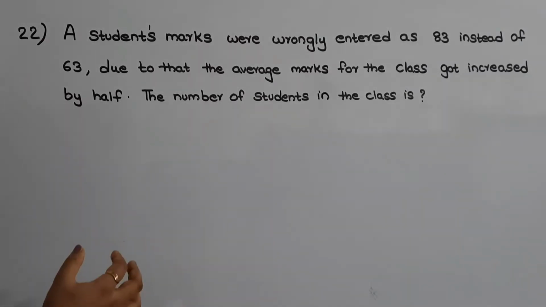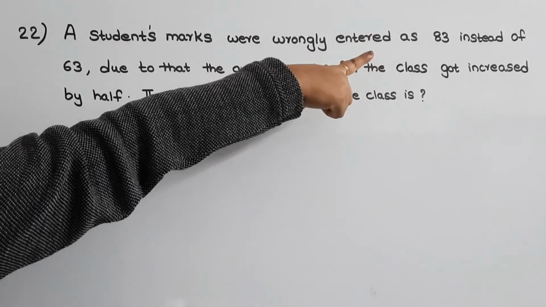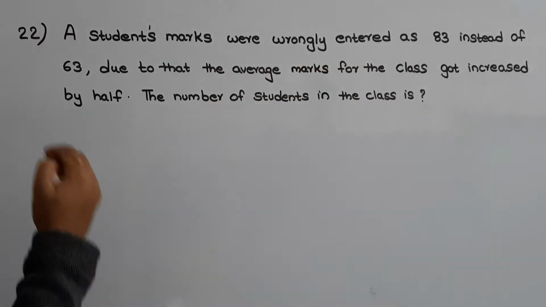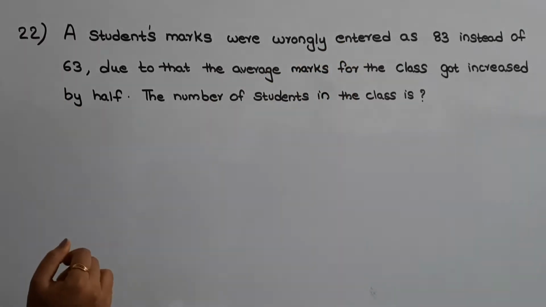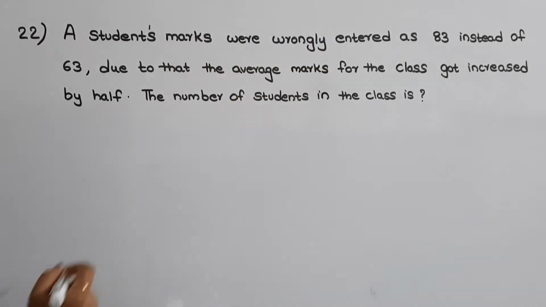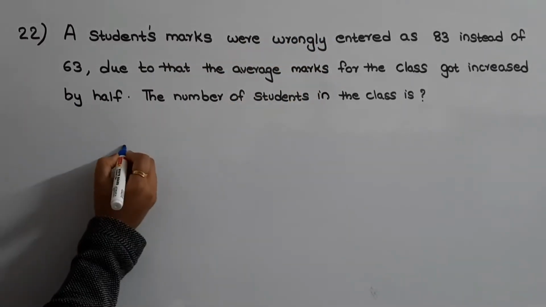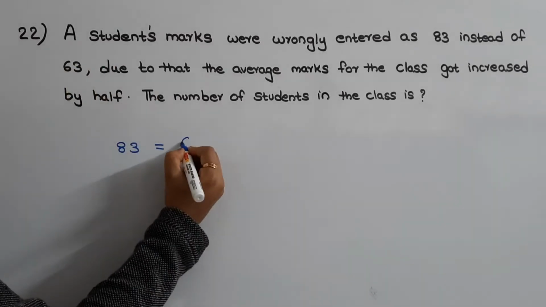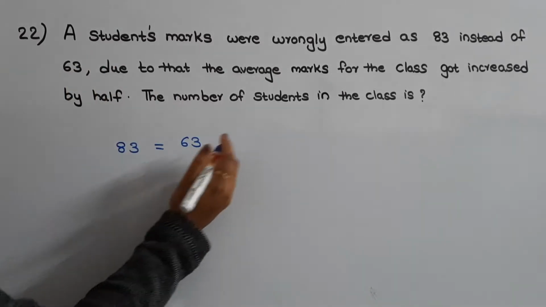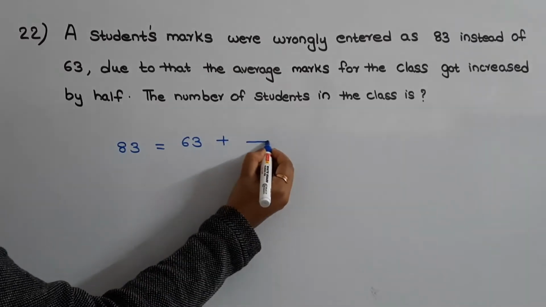So here the marks which was entered wrongly is more than that of the original marks by some value. So the marks which was entered wrongly, that is 83, is more than the original value, 63, by some value.